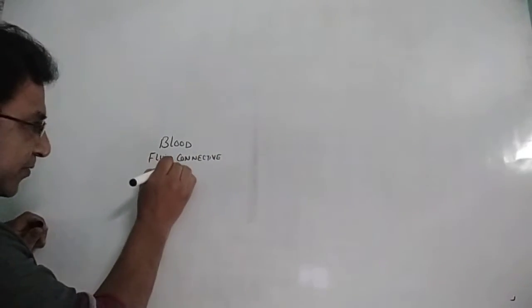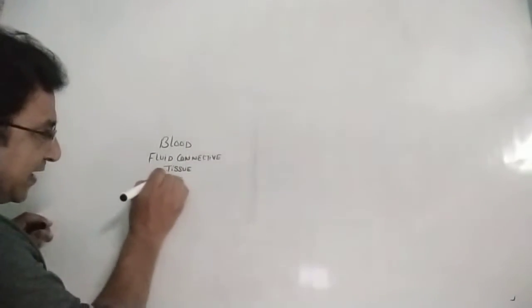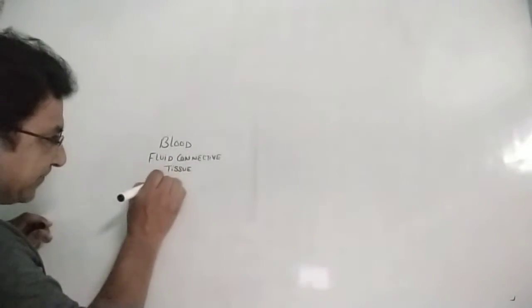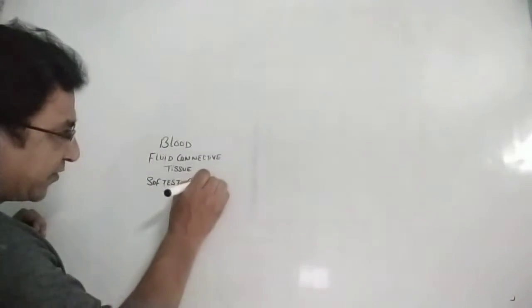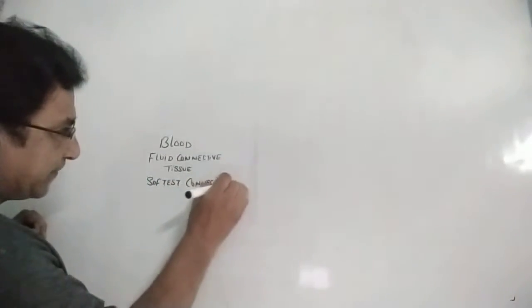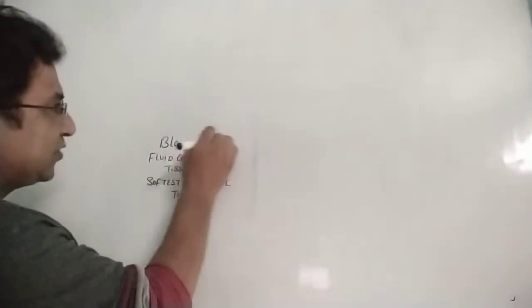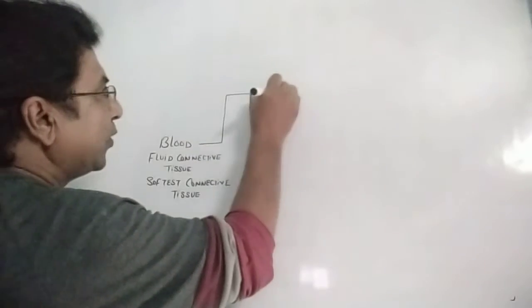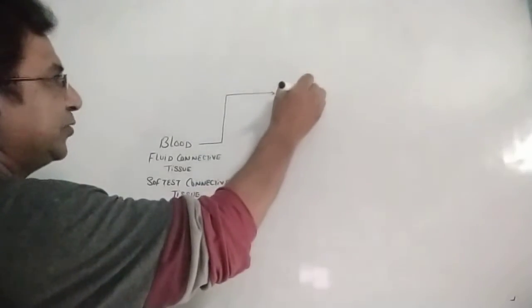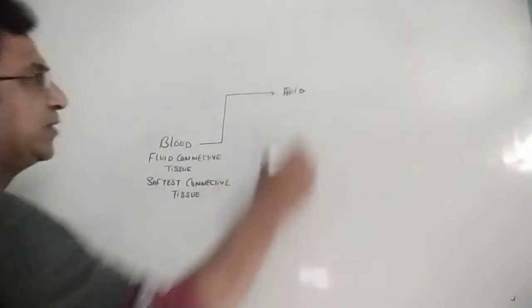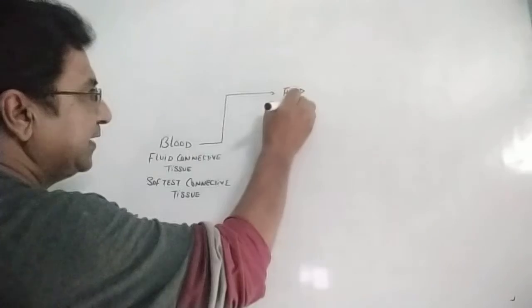It is also called the softest connective tissue. Okay, remember that. Now this blood has two parts. One is a fluid part, that is, a liquid part.